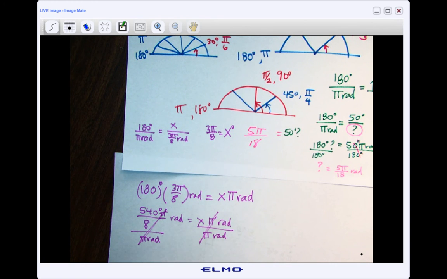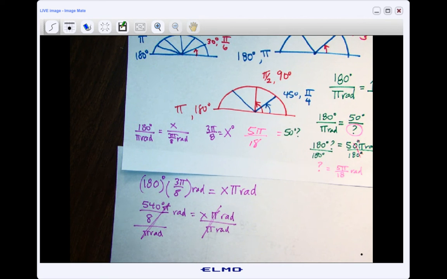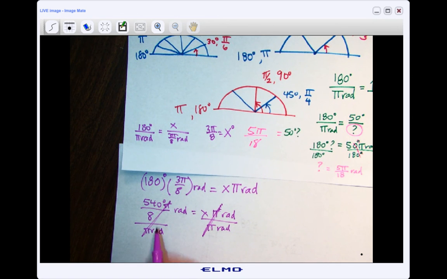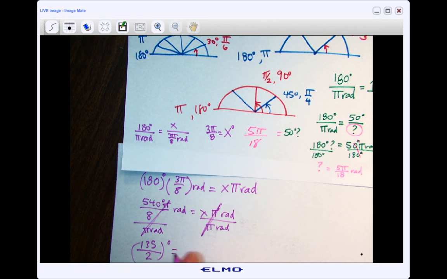Can you see that? And again, these pi's do not mean radians. That's not the unit for radians. That's actually the pi, 3.14. It's a number. So radians don't have to have a pi in them, and degrees can have a pi in them. They just usually don't. Okay, so for me, what I would do is I would reduce this fraction. I wouldn't write it as a decimal because I don't really like decimals. So you could divide them both by 4, I guess. So that would be a 2, and that would be a 135. So this is 135 over 2 degrees is equal to x.